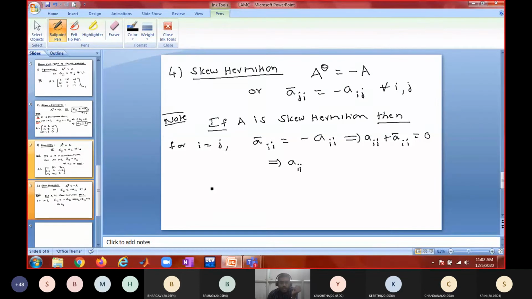So what kind of number is that called? So a plus ib, if the real part is 0, that is called a purely imaginary number. So please tell me, in a plus ib what is the real part, what is the imaginary part? a is the real part. What is the imaginary part, ib or b? b is the imaginary part, not ib. Is that okay? So a is the real part, b is the imaginary part.